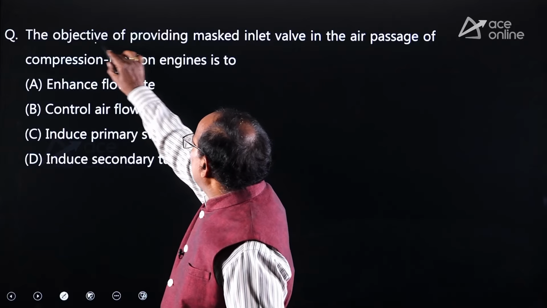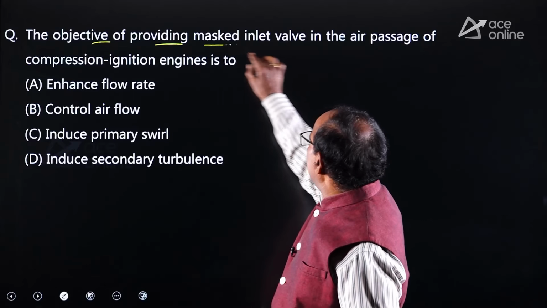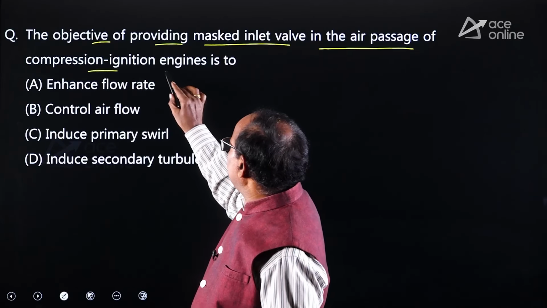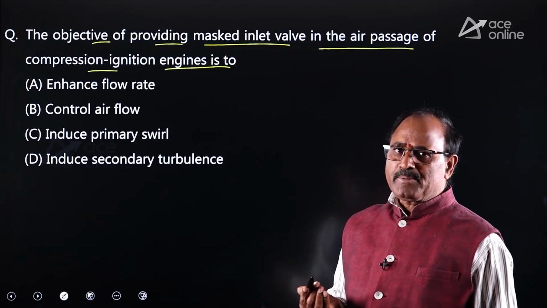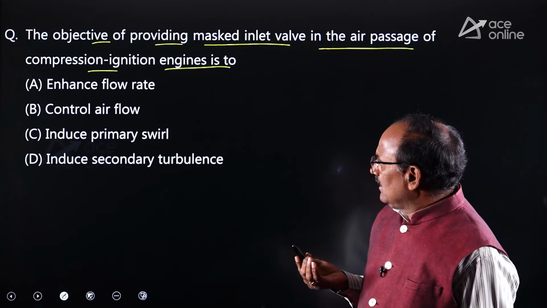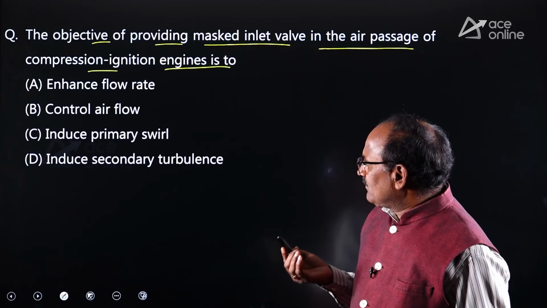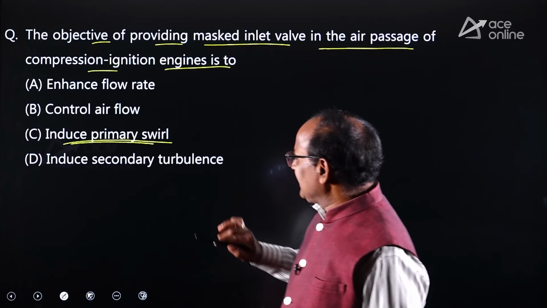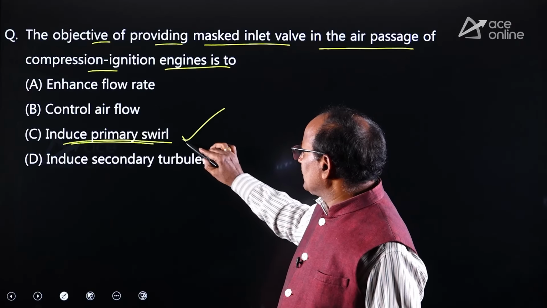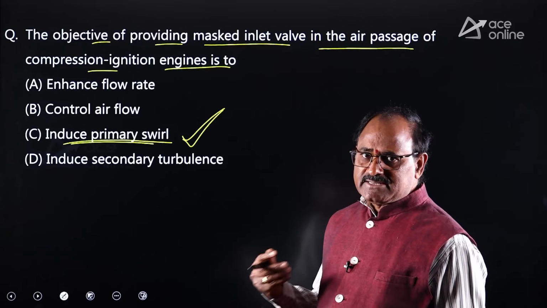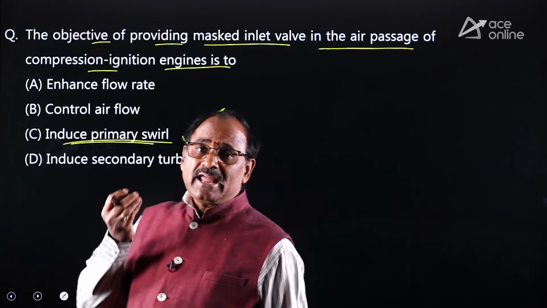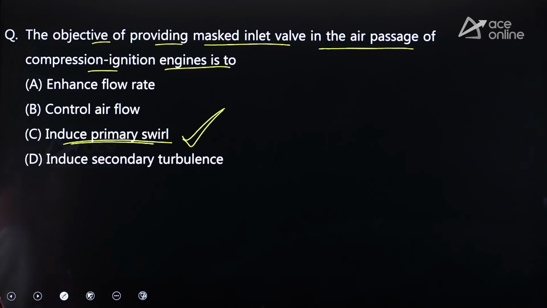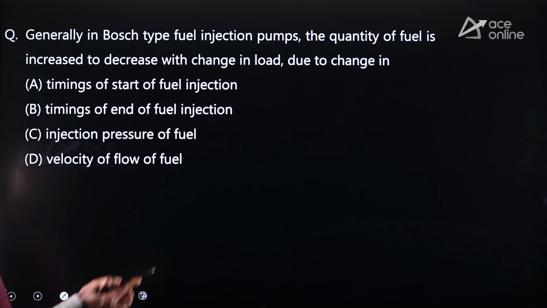Similarly, look at the other one. The objective of providing masked inlet valve in the air passage of the compression ignition engine is. Compression ignition engine means diesel engine, right? The masked inlet valve is for producing the primary swirl or induced primary swirl. Option C is absolutely correct. So that part already you might have studied. Similarly, look at the other one.